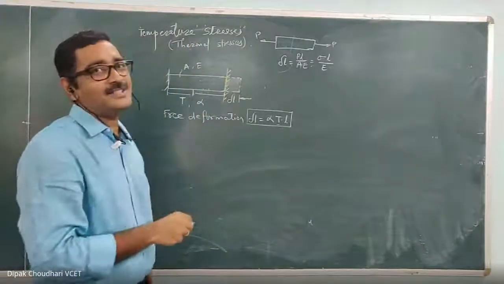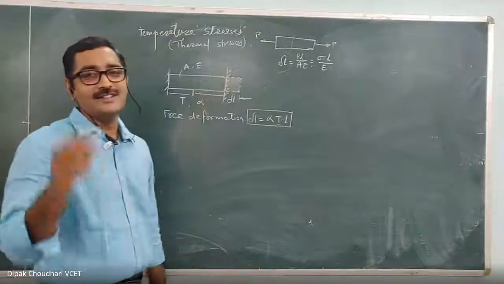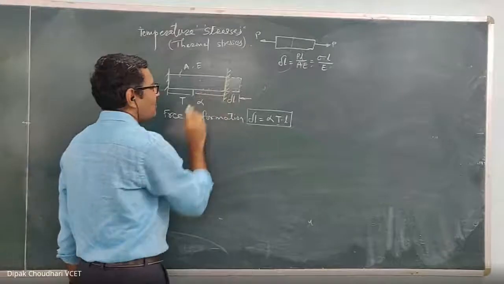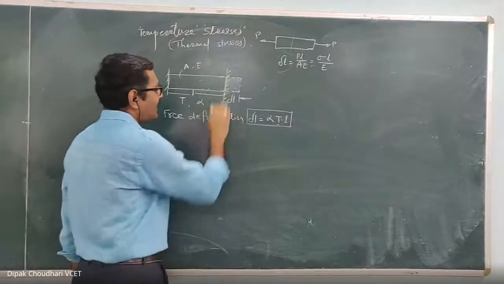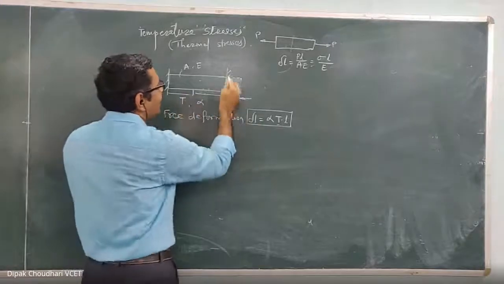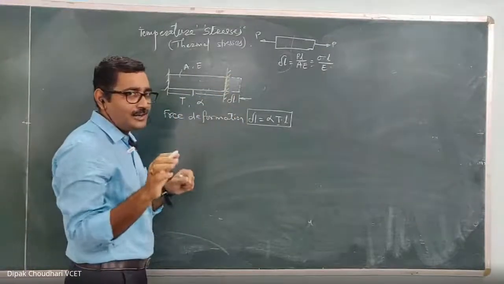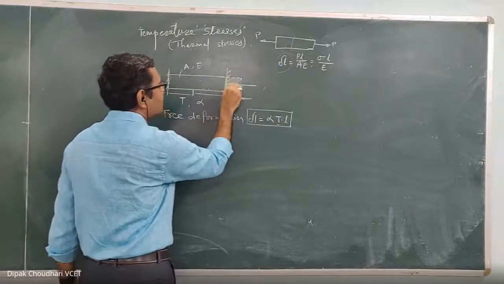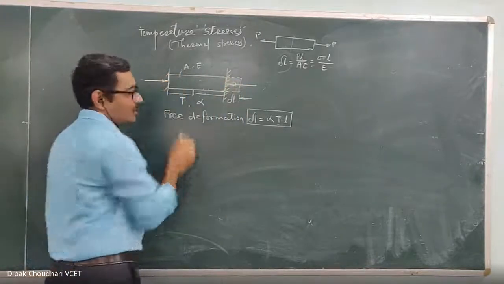Now, why are temperature stresses induced if the deformation is restricted? The reason is that when we restrict the deformation, either completely or partially, the material tries to elongate, but the support will not allow that deformation, and the support exerts a reactive force on the material to prevent that elongation.